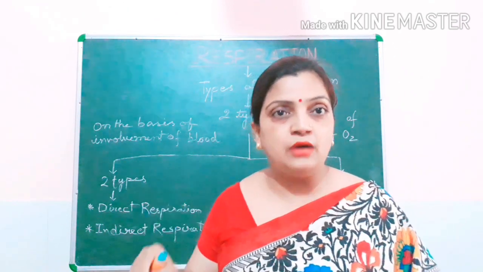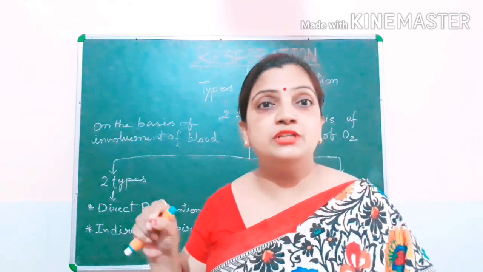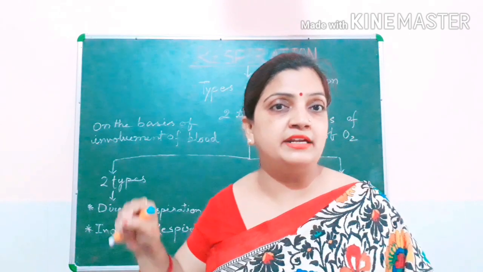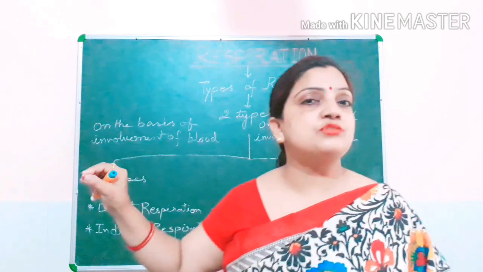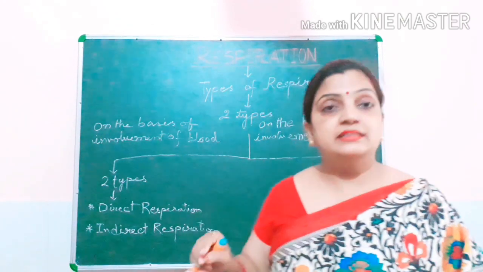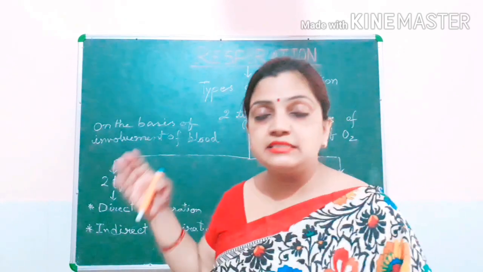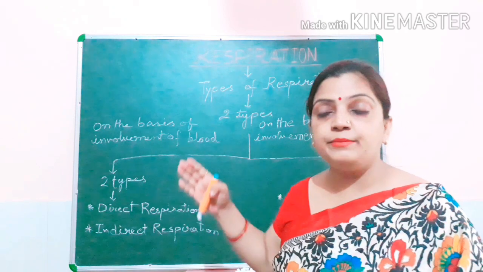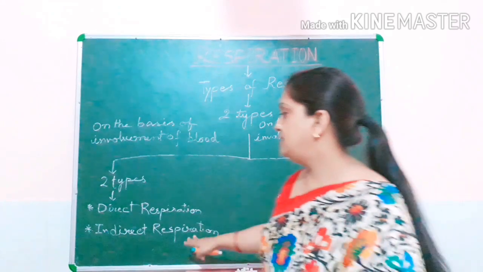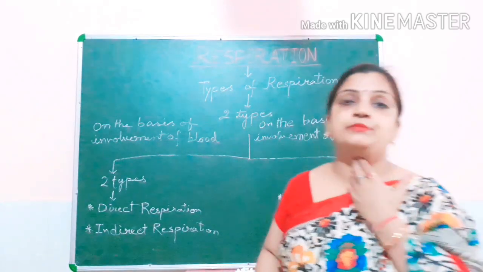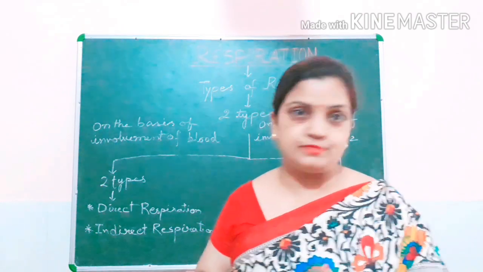From now onward, the oxygen is mixing inside the blood, passing through the blood to the cells of the body, and inside the cells it is converted into carbon dioxide, and this carbon dioxide from the cells comes back inside the blood. This process is called indirect respiration. That means the process where your blood gets involved in the respiration process.